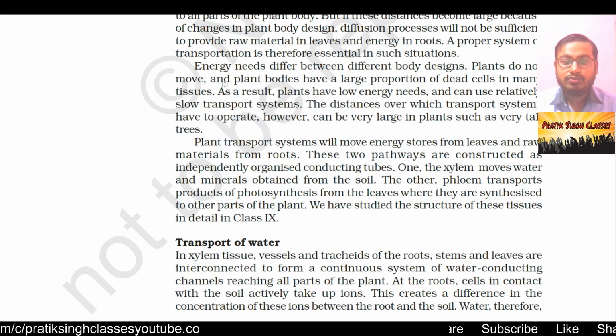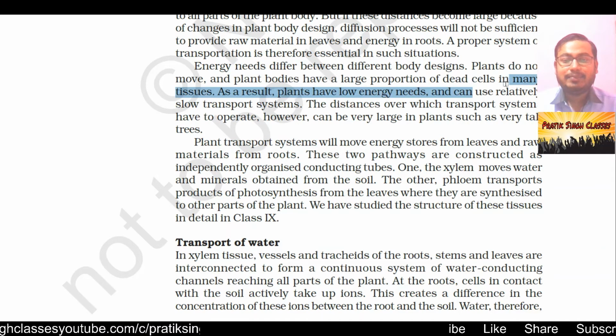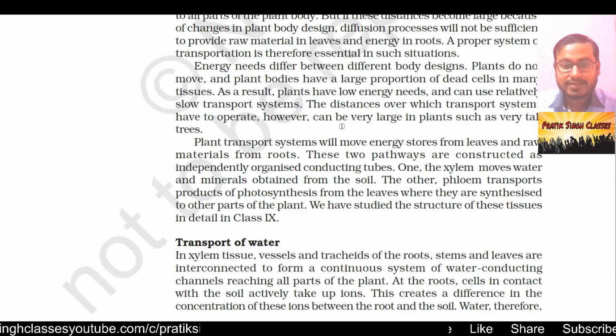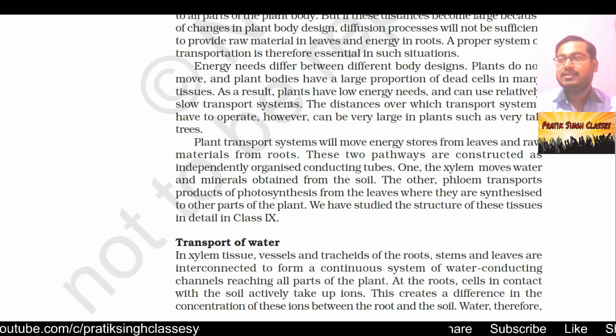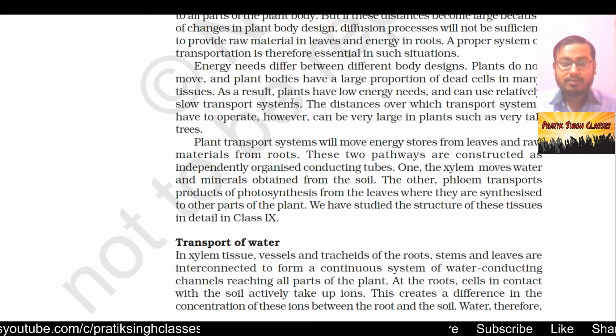Plants do not move, and plant bodies have a large proportion of dead cells in many tissues. As a result, plants have low energy needs and can use a relatively slow transportation system. It is not like us, where we need a higher pressure in the transportation system to maintain the speed. In the case of plants and trees, the energy need is very small, and so the transportation need not be so fast. It is at an optimal level, far lesser compared with our body.